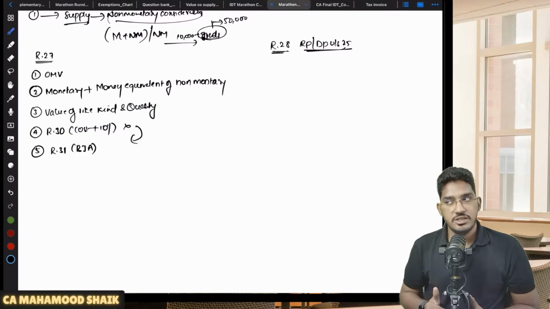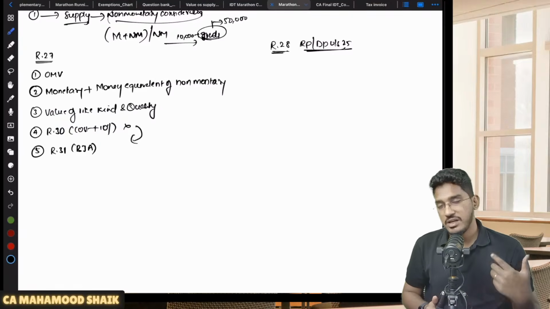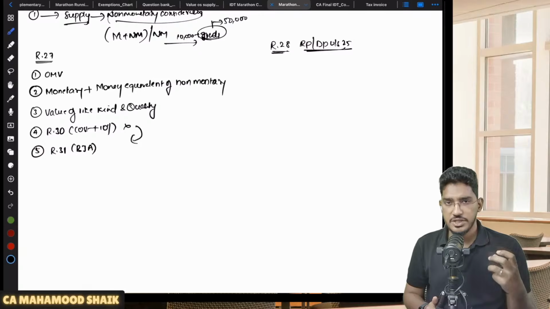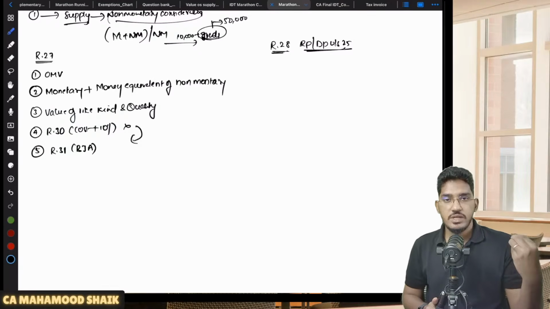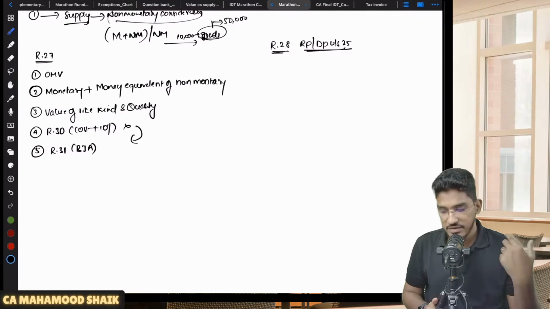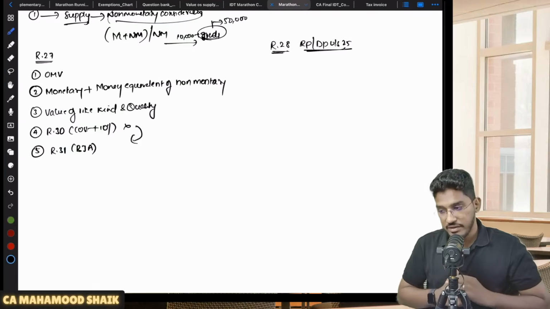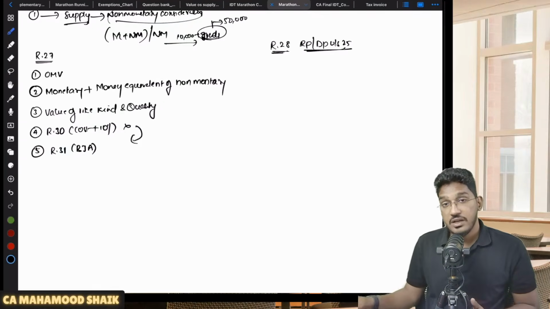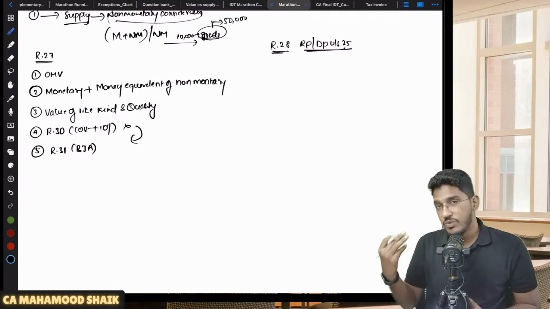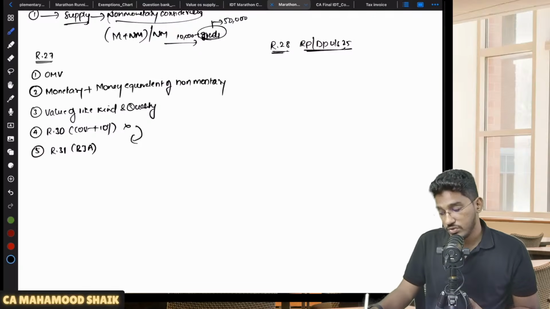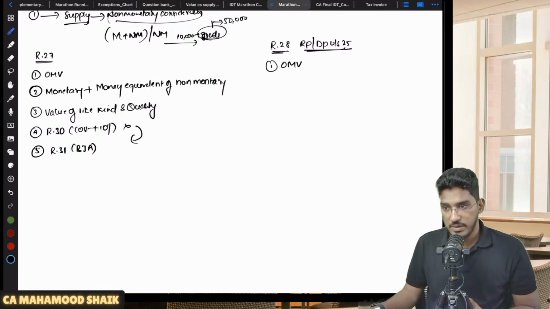Why can't you take transaction value? The logic is very simple. When the supplier and recipient are both related, the relationship will have an effect on the price. The relationship will definitely influence the price. So that's why they have said whenever a transaction is happening between related persons or between distinct persons under section number 25, you can't take transaction value. Then how can I determine the value of supply, sir? So here also they say first, go with the open market value.